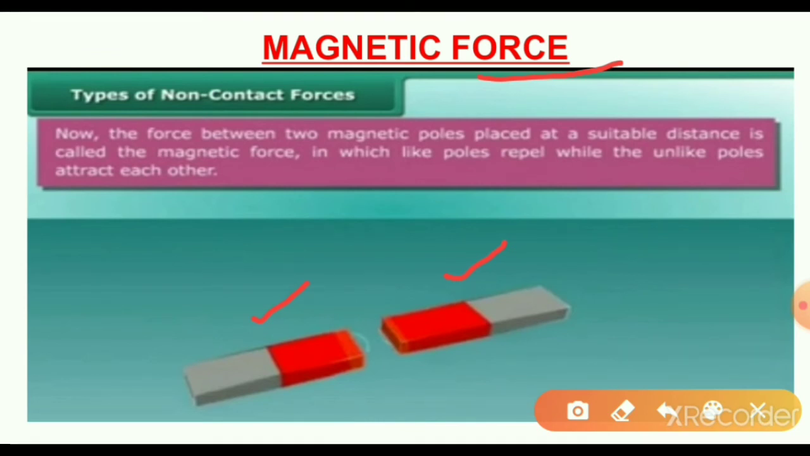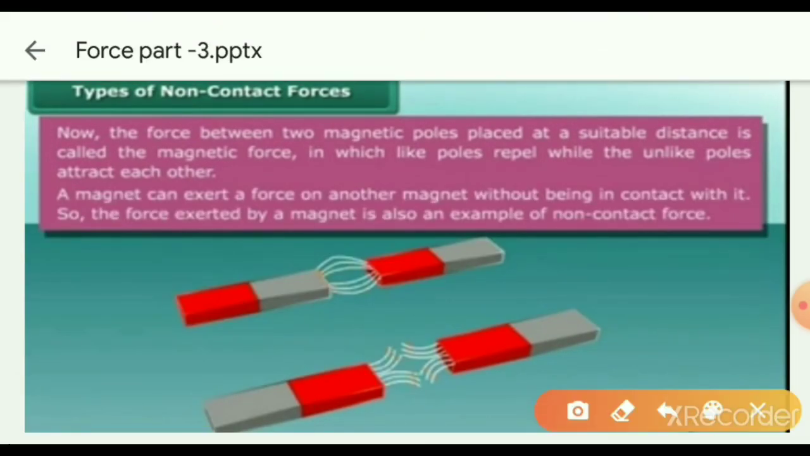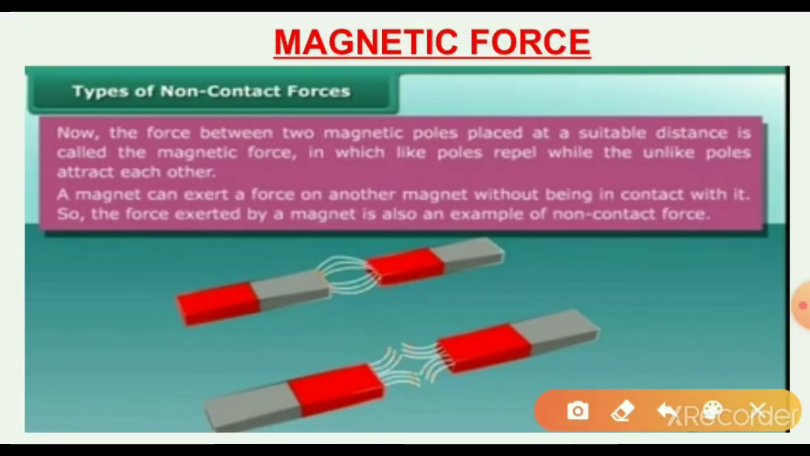You know that a magnet can exert a force on another magnet. But here the two magnets do not attract. Why? Because they have the same poles facing each other. The force exerted by the magnet is a non-contact force. A magnet can exert a force on another magnet without being in contact. There is no contact in between. So the force exerted by a magnet is also an example of a non-contact force.